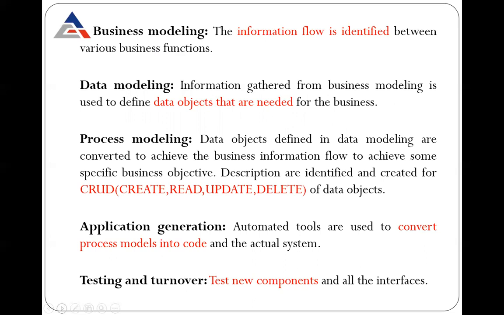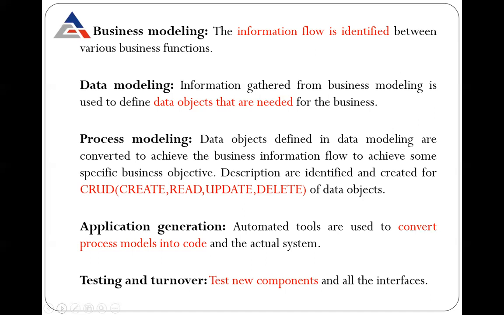Here it is data objects that are needed. The whole definition says information gathered from business modeling. That is, in the business modeling, the requirements are gathered, requirements are identified, then it is moved further to the data modeling, that which data objects are needed for the business, all are worked on in the data modeling.